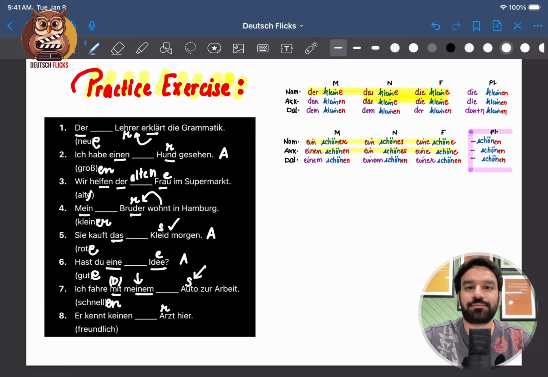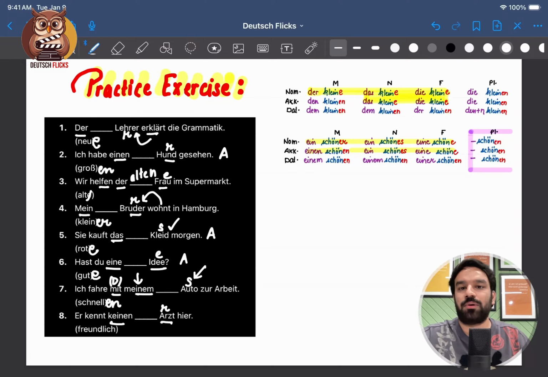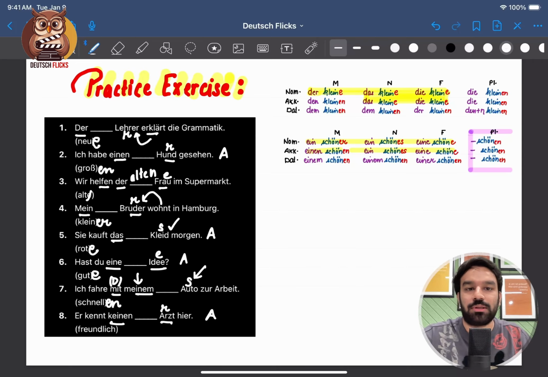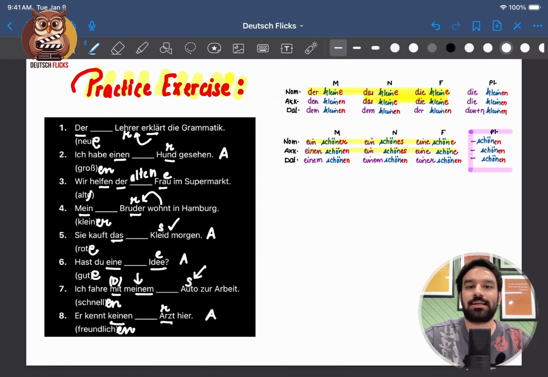Nummer 8. Er kennt keinen freundlichen Arzt hier. "Freundlich", friendly. So that means he doesn't know a friendly doctor here. Indefinite article table, masculine noun, and "keinen" shows accusative case, but you should know the reason why accusative: because that is the direct object. So I'll say freundlichen. Er kennt keinen freundlichen Arzt hier.